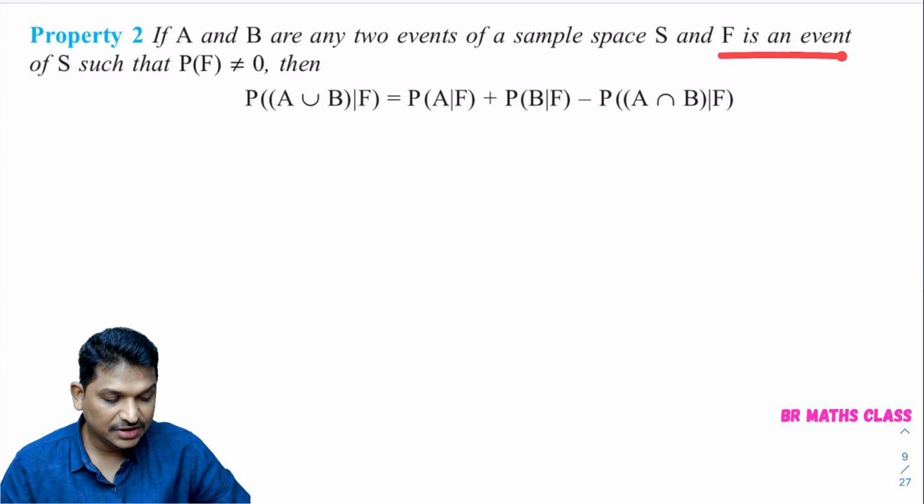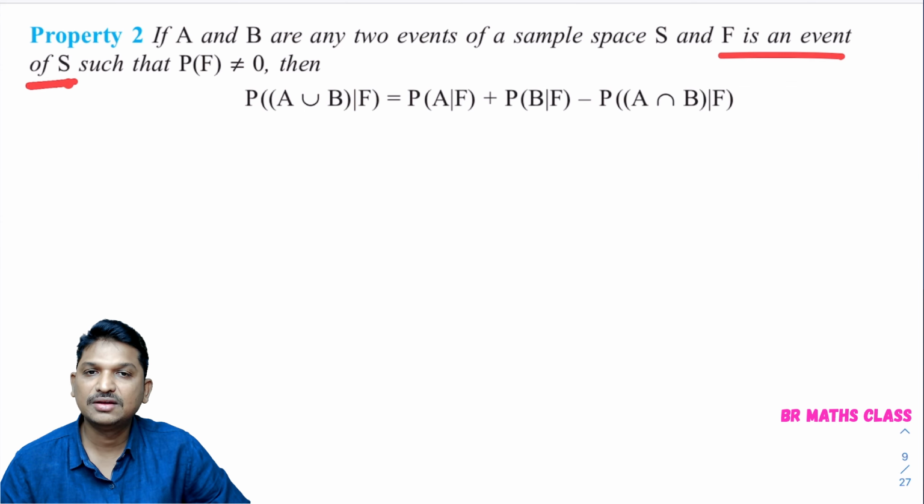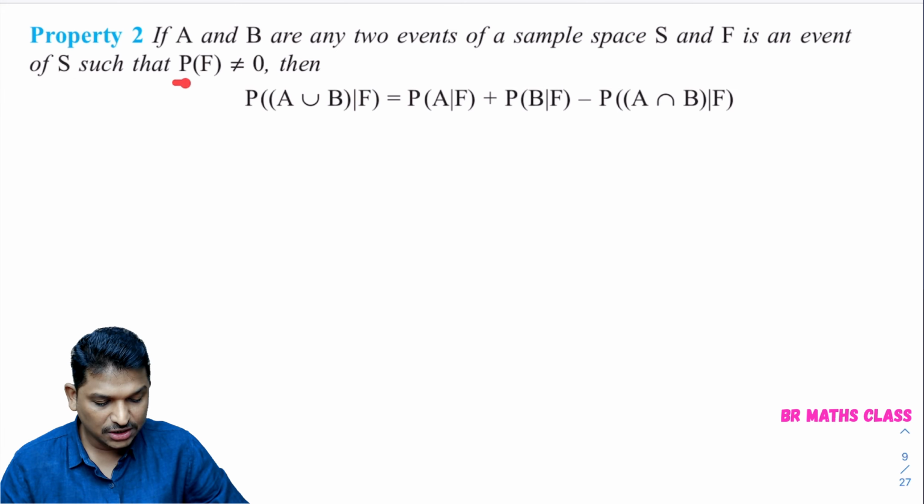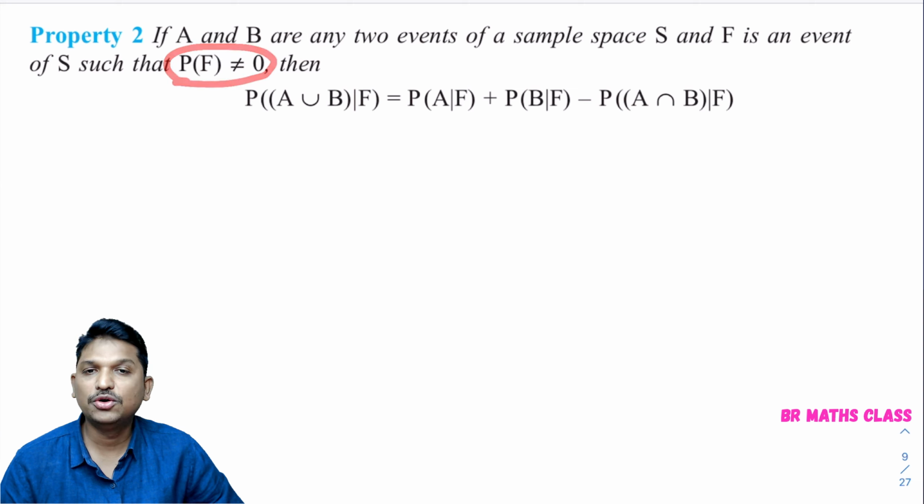Here F is also a subset of S. So here three events are there: A, B, F.